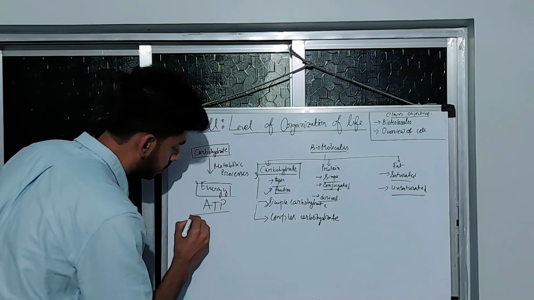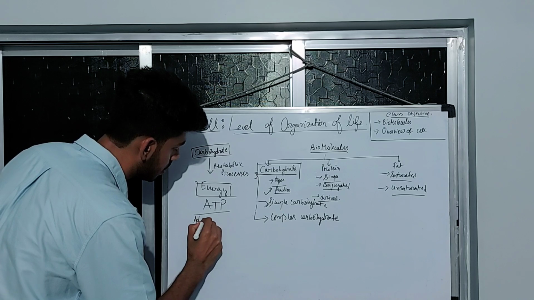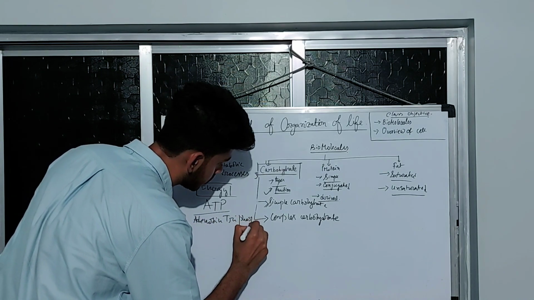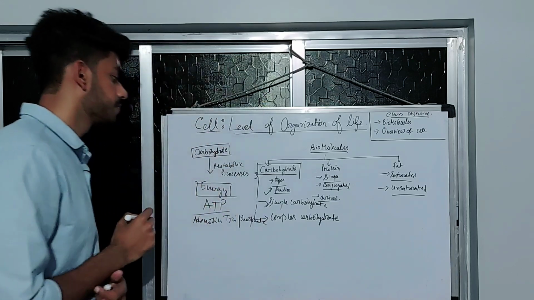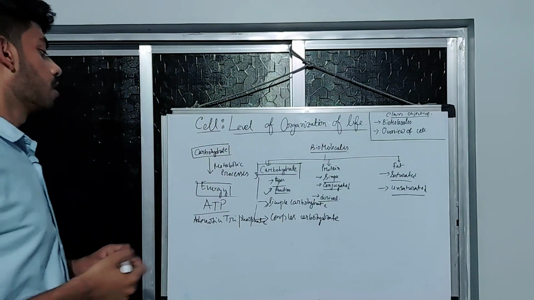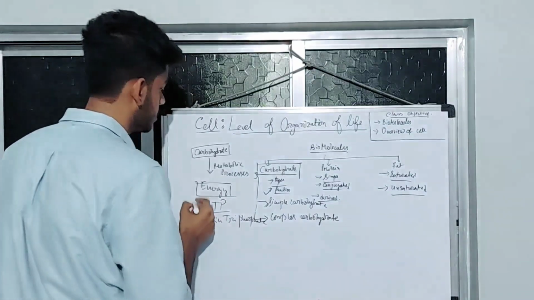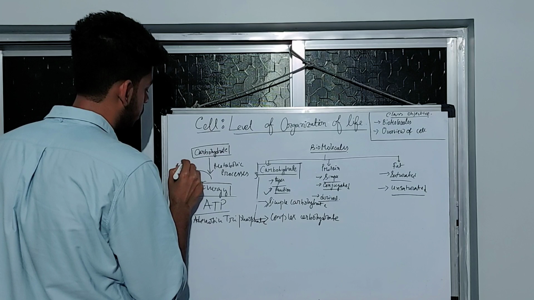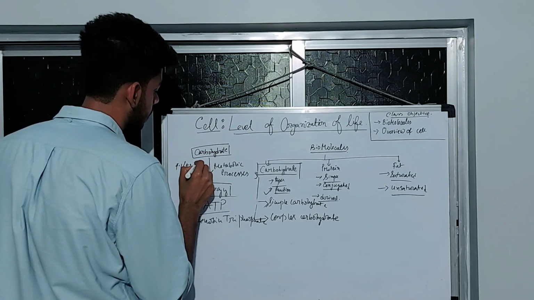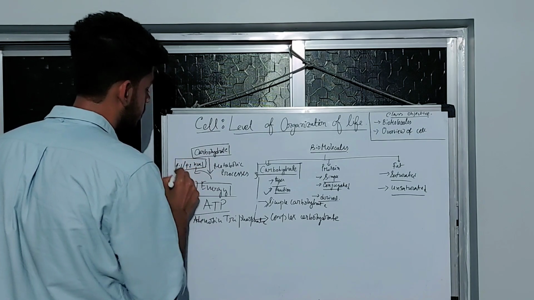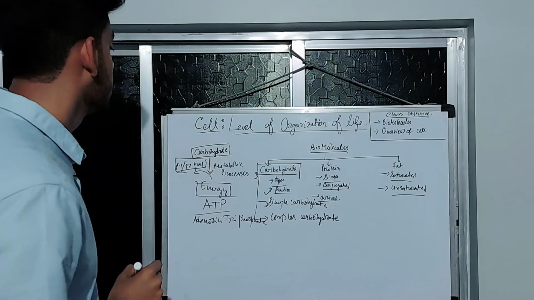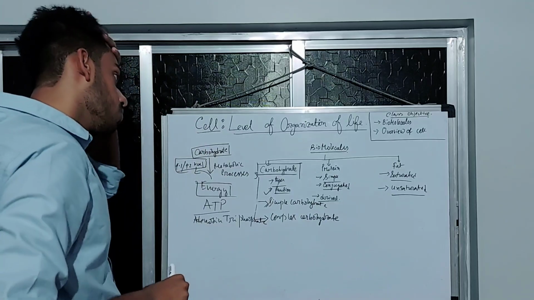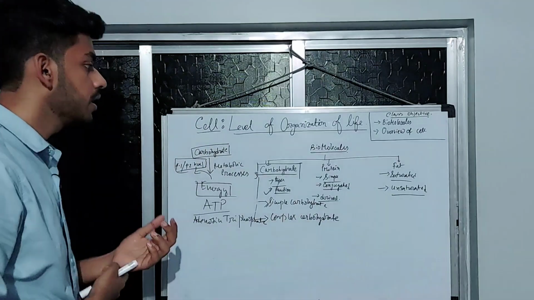What is the full form of ATP? Adenosine triphosphate. How much energy is yielded by carbohydrate? There is 4.1 to 4.2 kilocalorie of energy provided by carbohydrate, by oxidation of carbohydrate. So this is all about carbohydrate.